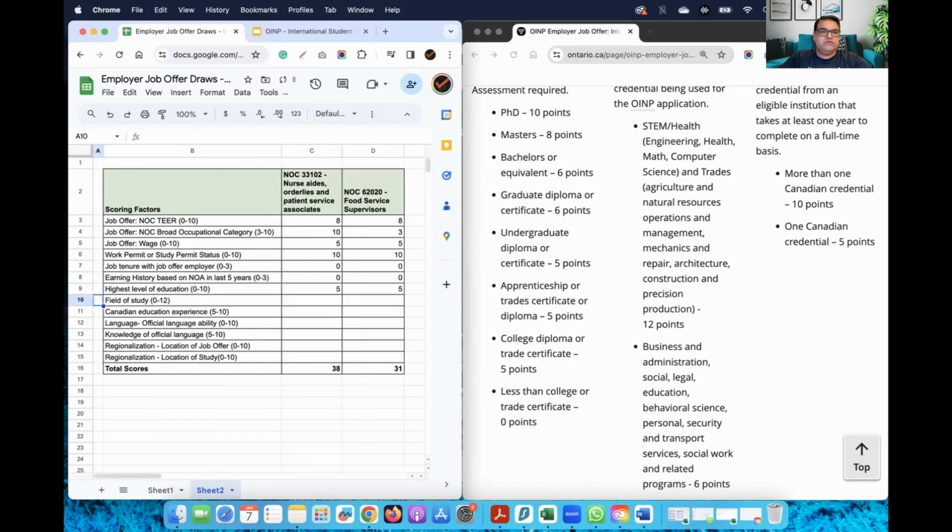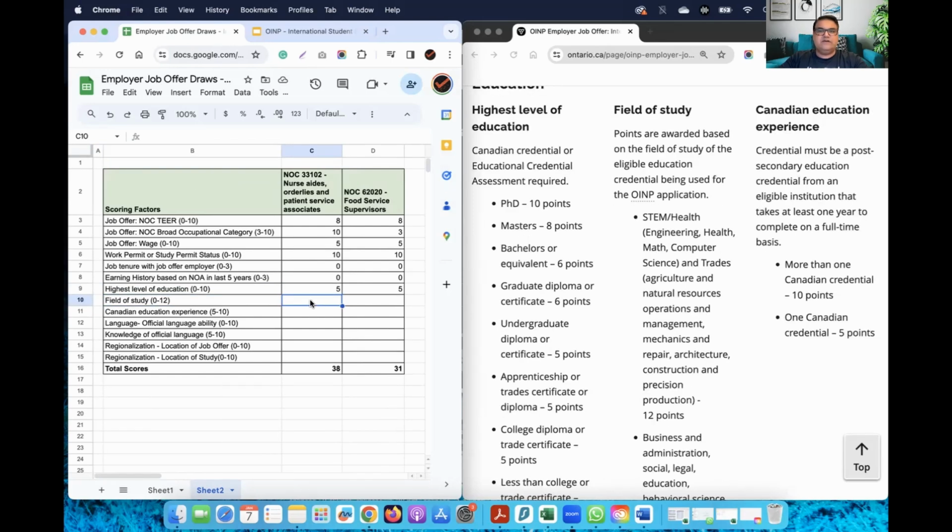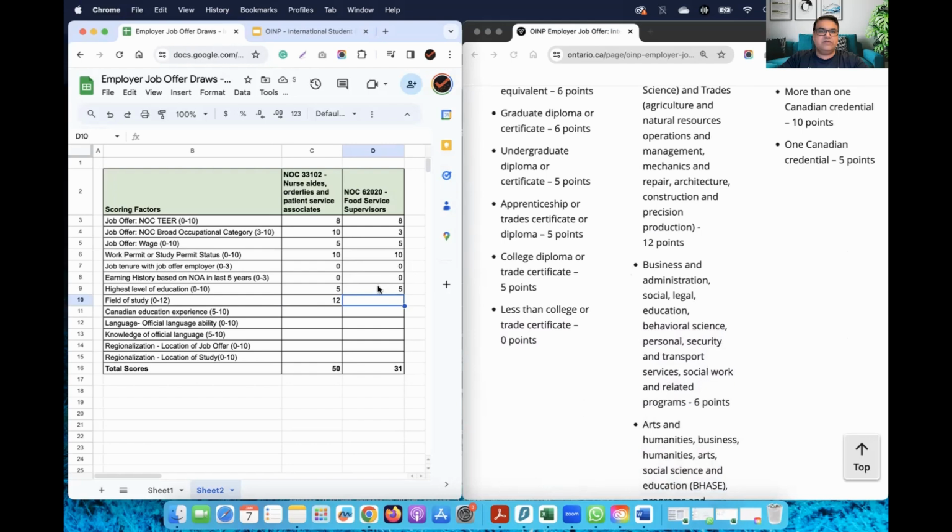So let me just move it back. Then let's look at the field of study. Let's assume the person who is getting a job offer from nurse aide has studied in the health program. In that case, they will get 12 points. Whereas the other person, let's say, would have got into something else, which is maybe business and those kind of things, and let's say their score is going to be 6.